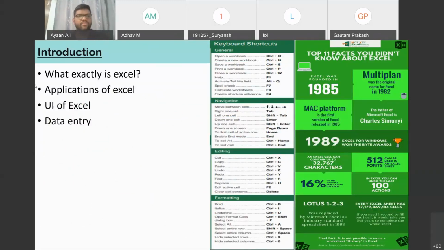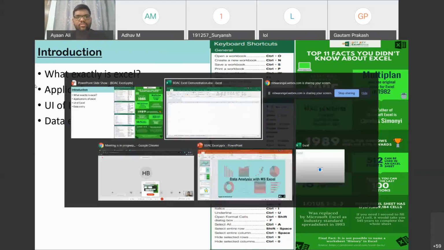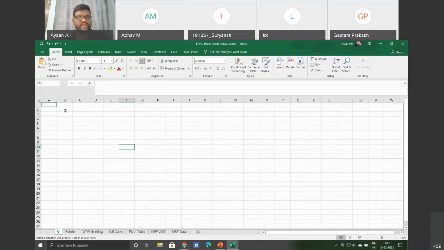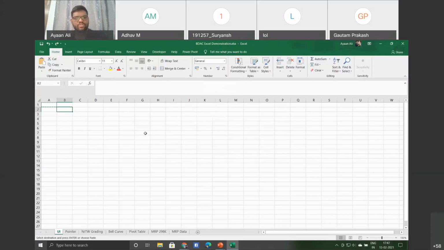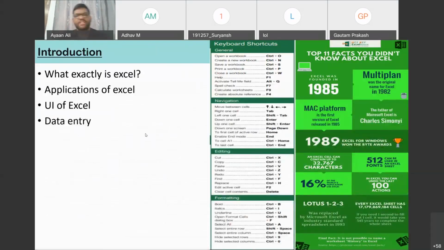Now data entry. That is how you will be generating data in Excel. These are the general formats in which you can enter data. It can be either text or number, currency, then dates, time, percentage, fraction. So there are various ways in which you can enter data.